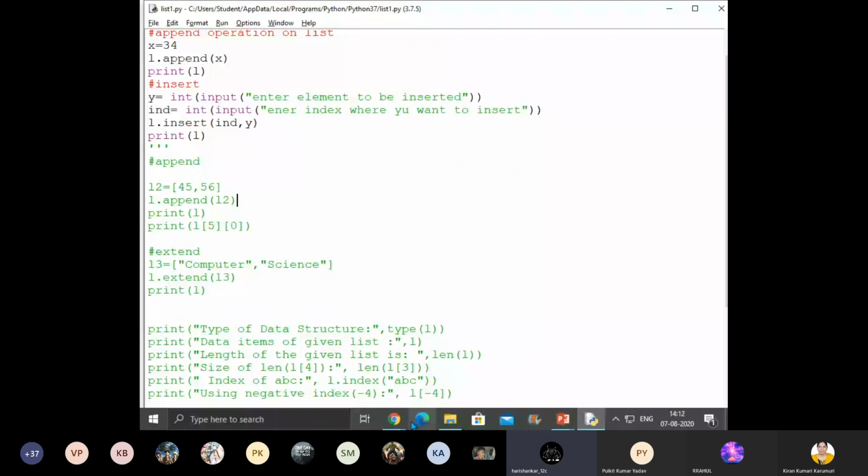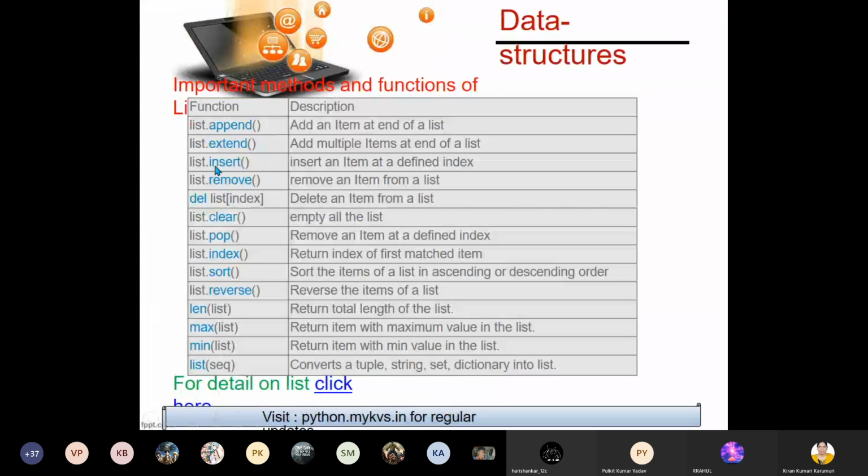Yes, ma'am. So how will the insert function work? The first parameter is the index. The second parameter is the value. If the index is not given, by default it will insert at the end of the list. It's like append only. I'm not saying it is like extend. It is like append only. Got it, children? If you are inserting one more list here, that list will become a sub object, just like in append. Okay, children. Then remove.